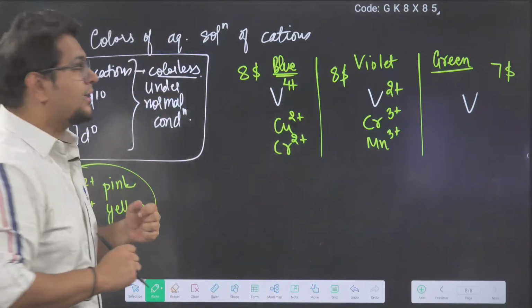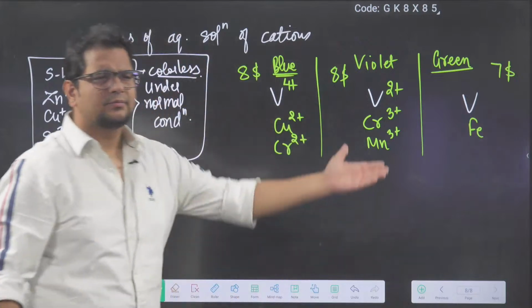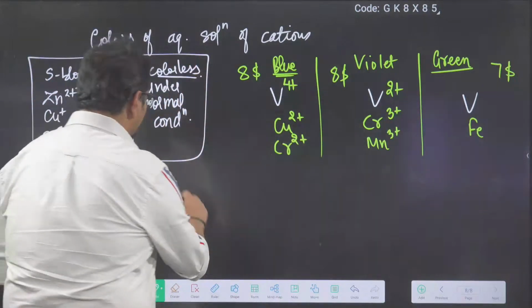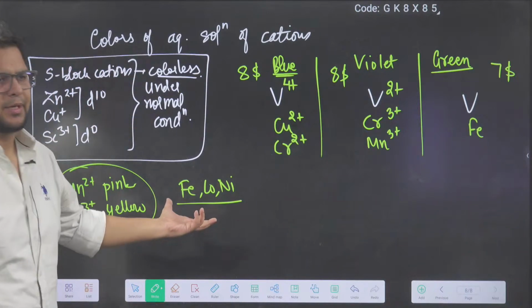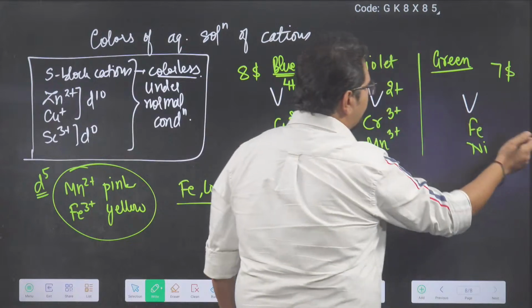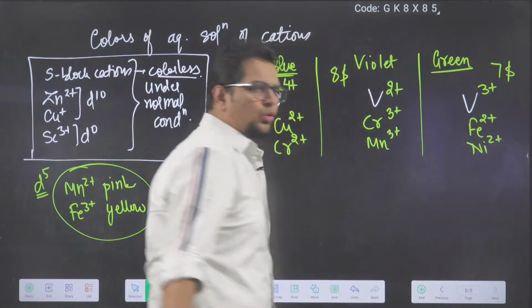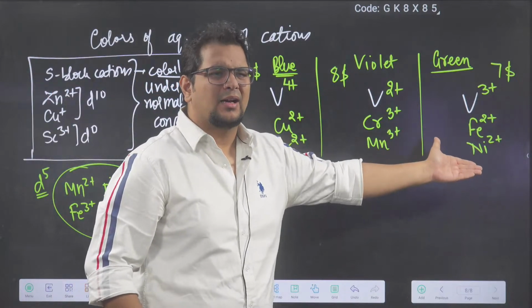But in the D block, there is a father-like figure. Fe, father. Fe, Co, Ni: iron, cobalt, nickel. Father-like figures are these 3 people. So iron came, nickel came. As per the plan, vanadium paid $3. Iron paid $2, nickel paid $2. These are green. Fe2+ aqueous solution green, Ni2+ green.